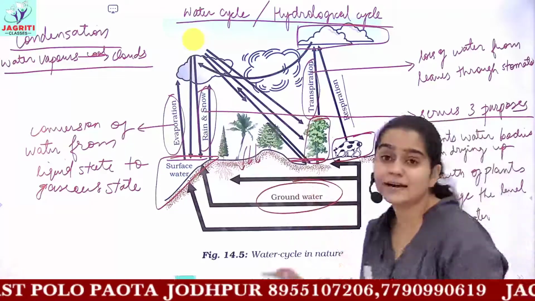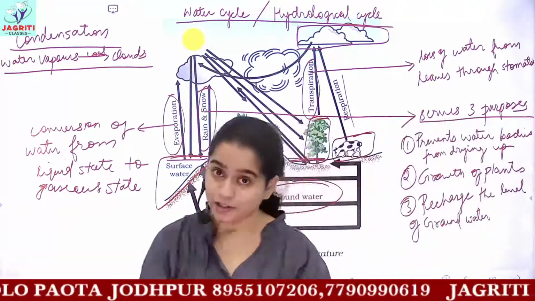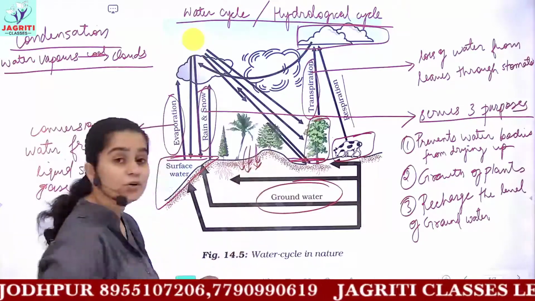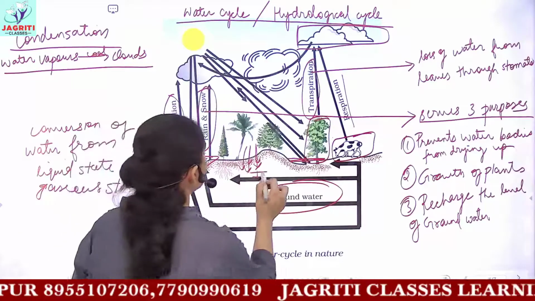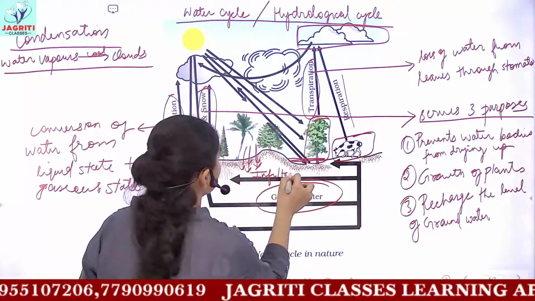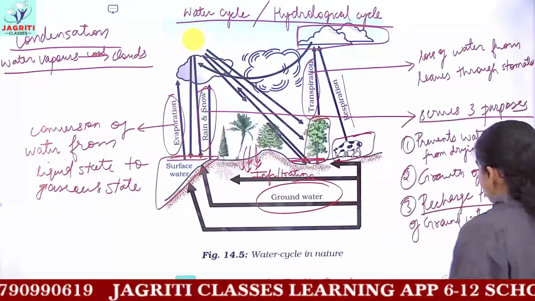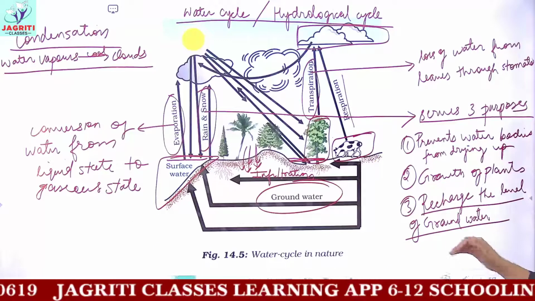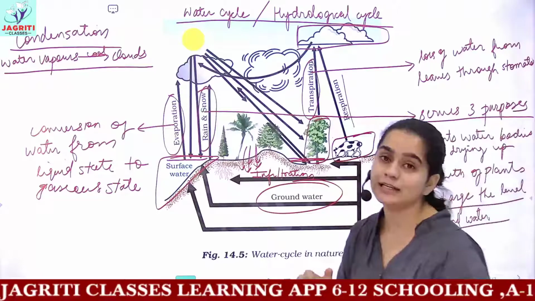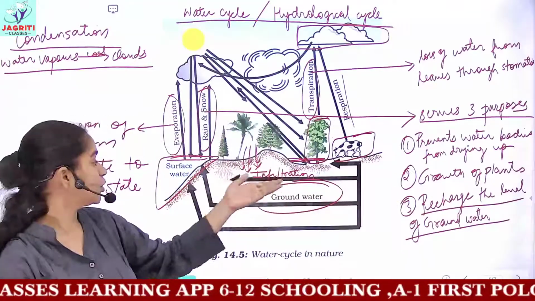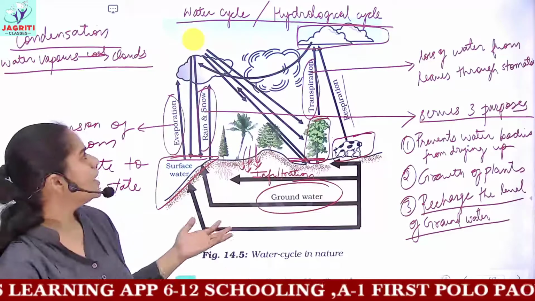That's why we say that groundwater is the purest water which we have. This process of rainwater seeping below the ground is known as infiltration. So infiltration is the process through which the recharge of groundwater occurs. That is, a proper level of groundwater is maintained by the help of the process of infiltration. So I hope this cycle is clear.